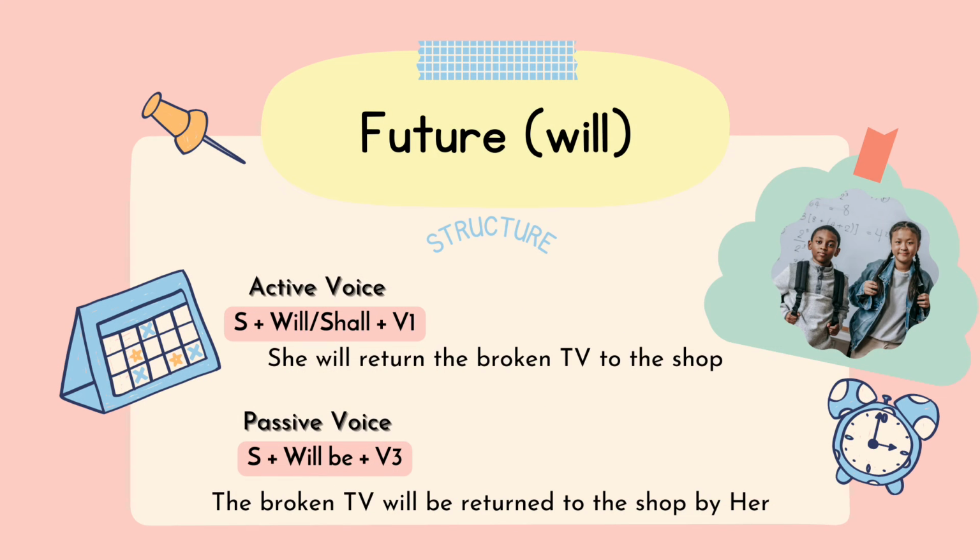The third is future will. For the active voice, the structure is subject plus will or shall plus verb 1. For example, she will return the broken TV to the shop. And for the passive voice, the structure is subject plus will be plus verb 3. As an example, the broken TV will be returned to the shop by her.